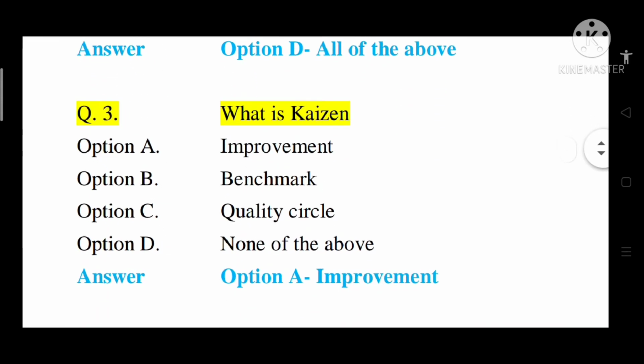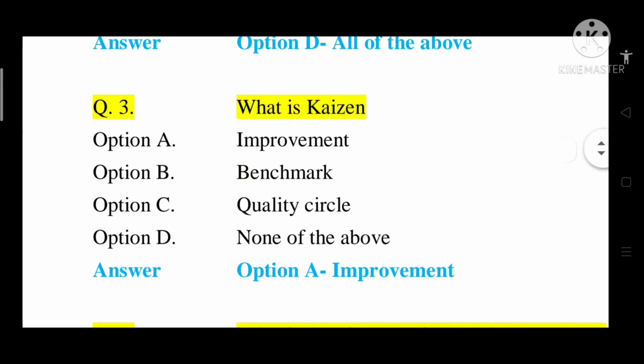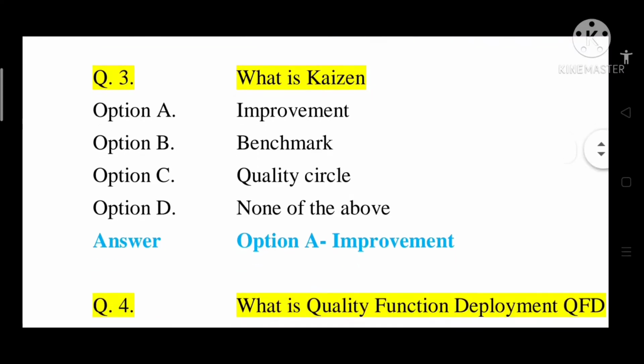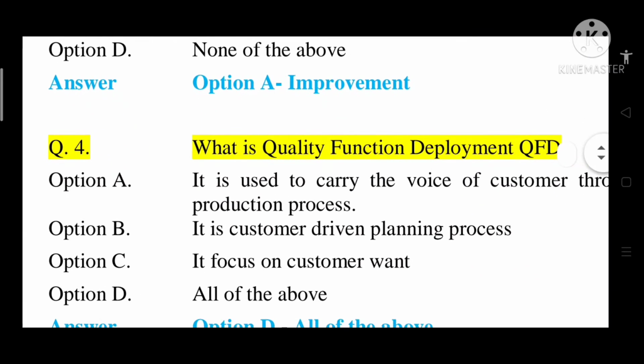Question number 3, what is Kaizen? Option A, improvement. Option B, benchmark. Option C, quality circle. Option D, none of the above. So correct answer is improvement. Kai means change and Zen means change for better. So option A, that is improvement. Kaizen means improvement, continuous improvement.